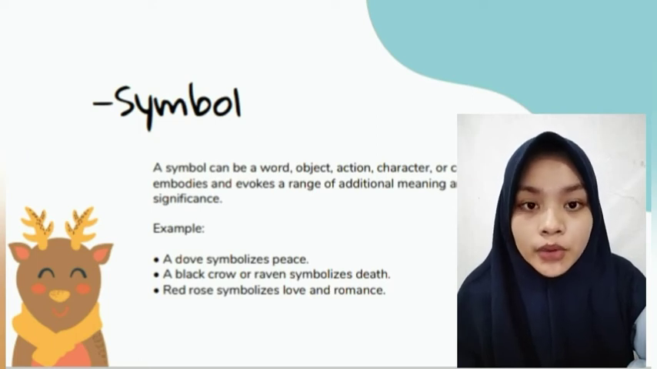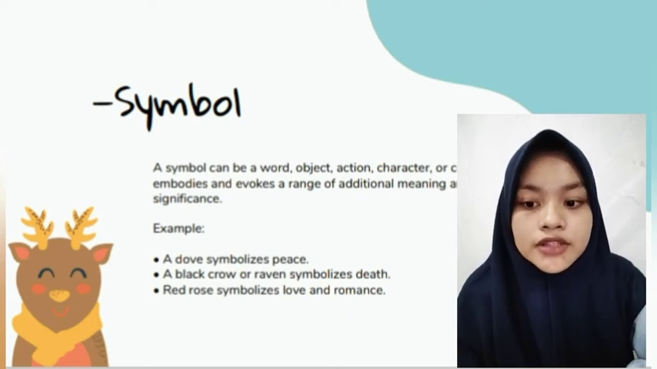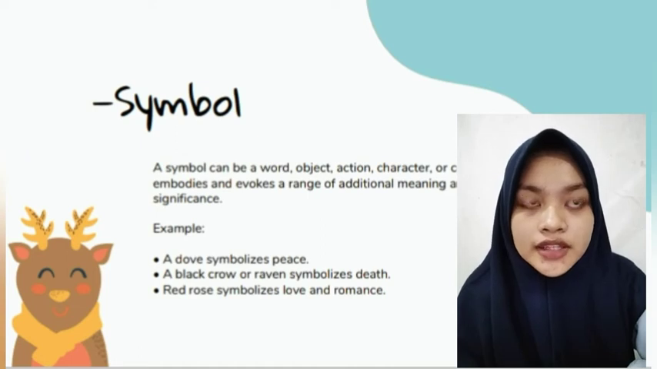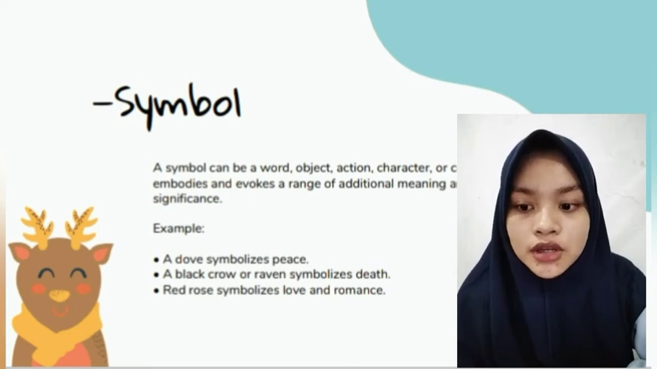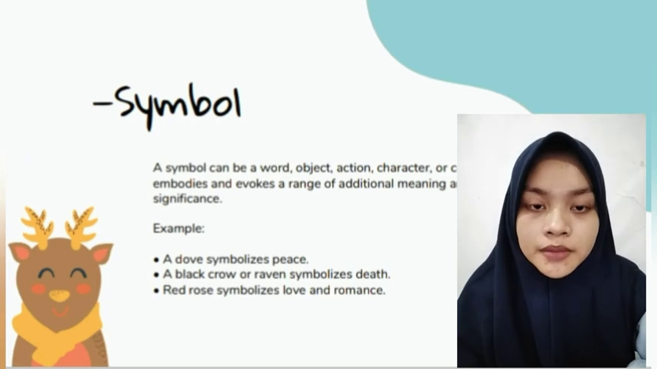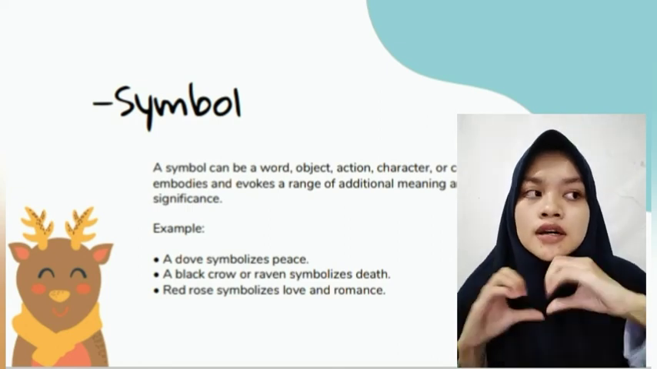A symbol can be a word, object, action, character, or concept that embodies and evokes a range of additional meaning and significance. Writers use symbols to evoke emotion, create a sensory experience, and to demonstrate artistic use of language so that words have both literal and figurative meaning. For example, a dove symbolizes peace, and a black crow or raven symbolizes death, and a red rose symbolizes love and romance.